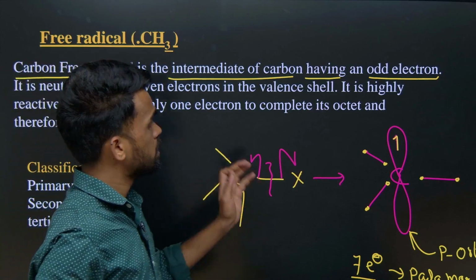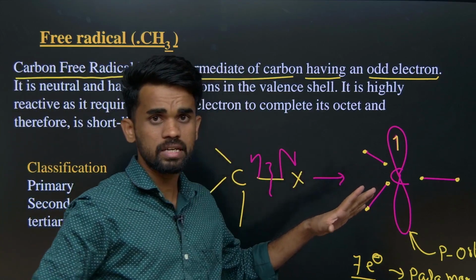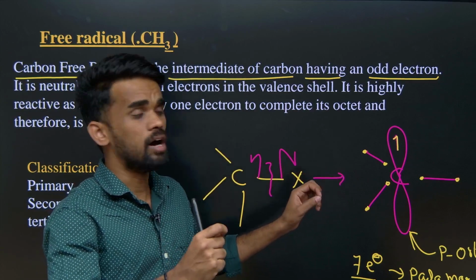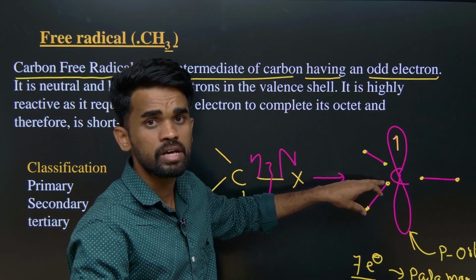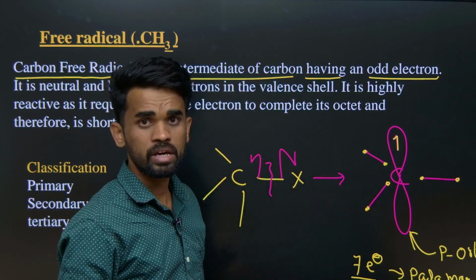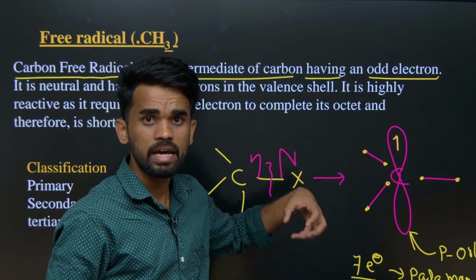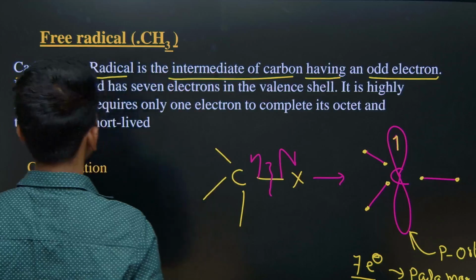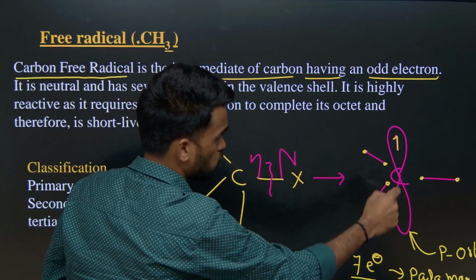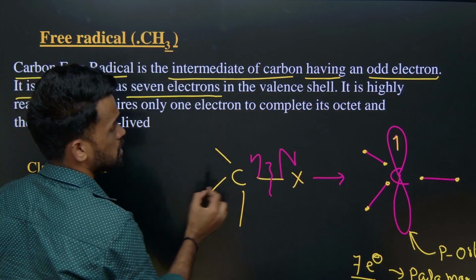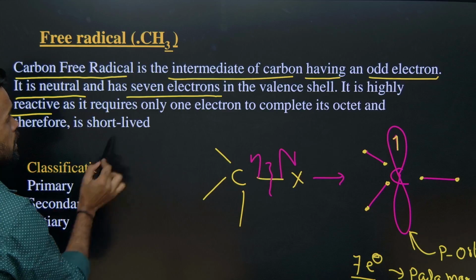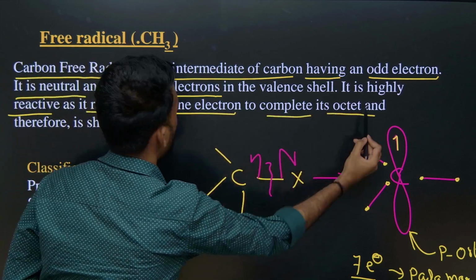Since it has only 7 electrons, it requires one more electron to be fulfilled. So we can say free radicals are also electron deficient. And there is no charge on it, so it is neutral, has only 7 electrons in the valency, is highly reactive, and requires only 1 electron to complete its octet.